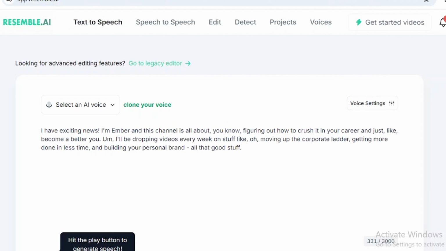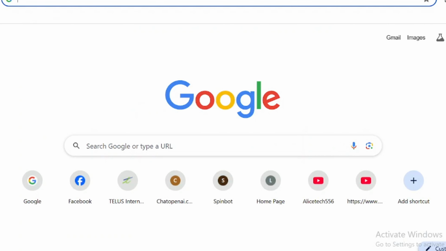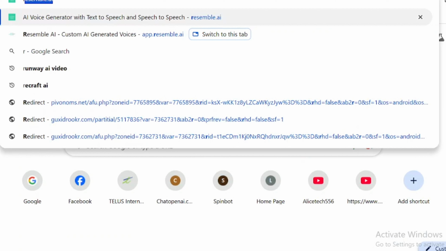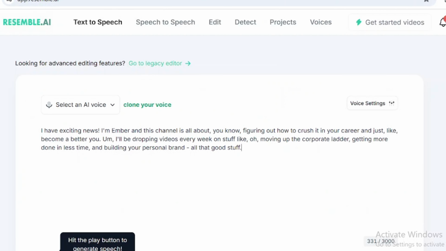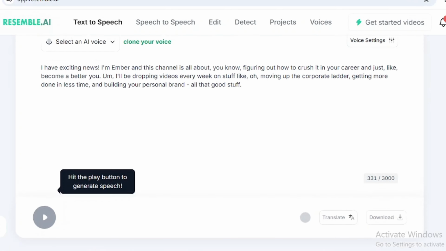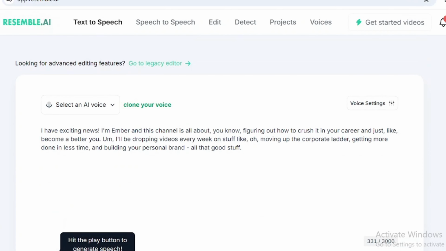So after it has finished generating, I now come back to my new tab and also type resemble.ai. Which is this, and it has opened. So the next thing is, if you are not signed in, you get to sign in. Then the next thing is for me to go to legacy edit. This is where I click here, go to legacy edit, and let's wait for it to open.